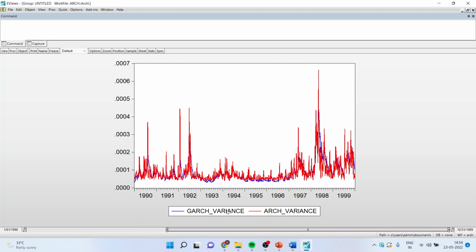But the advantage in GARCH is we are only using 2 terms, while in ARCH we can achieve this volatility with the help of 6 terms. So ARCH and GARCH variance has the same conditional variance, but the GARCH produces similar results with a parsimonious model. It means that with lesser terms in comparison to ARCH, which is an over-parameterized model. So just imagine that to get the same effect, ARCH has to include more terms in comparison to GARCH, which can produce the same effect with a smaller number of terms.